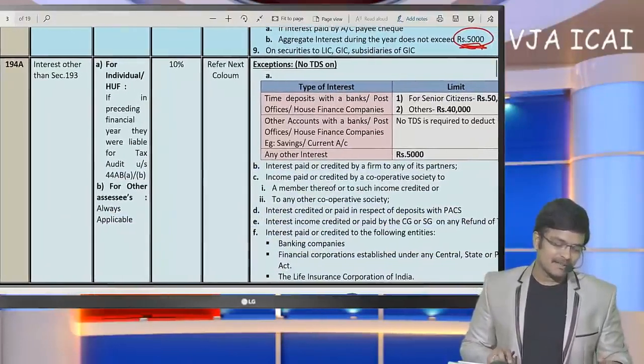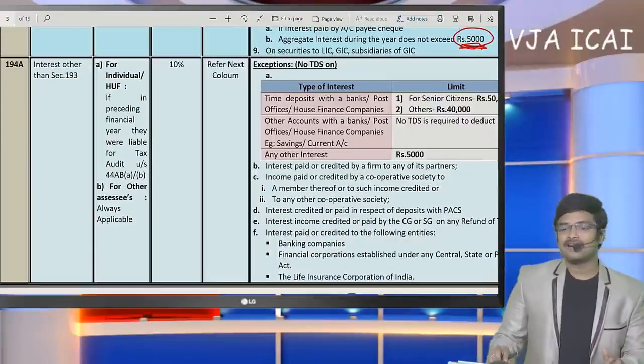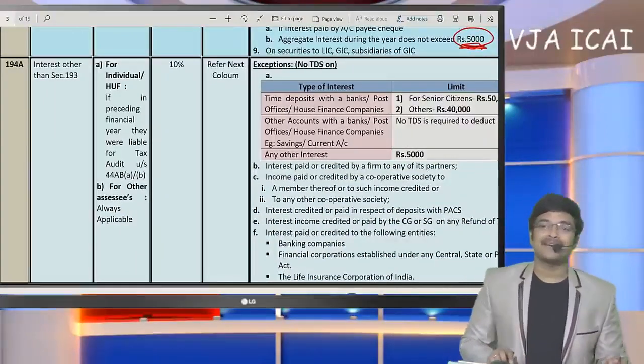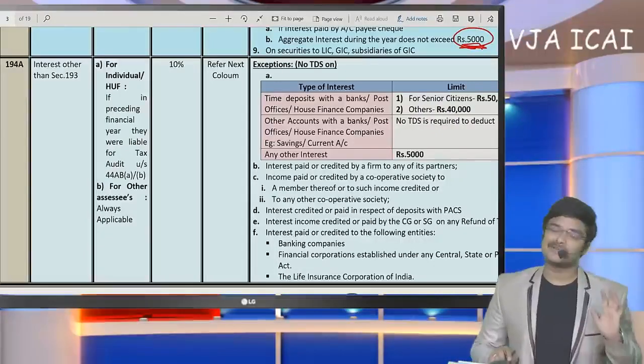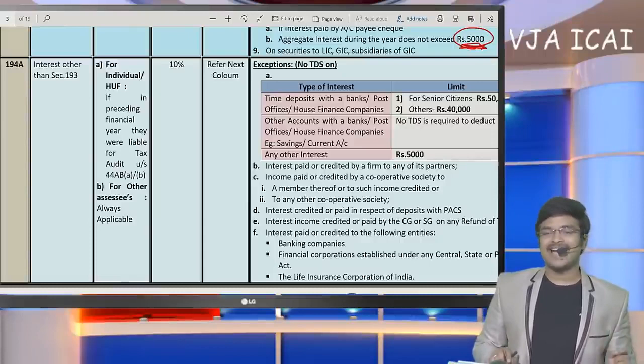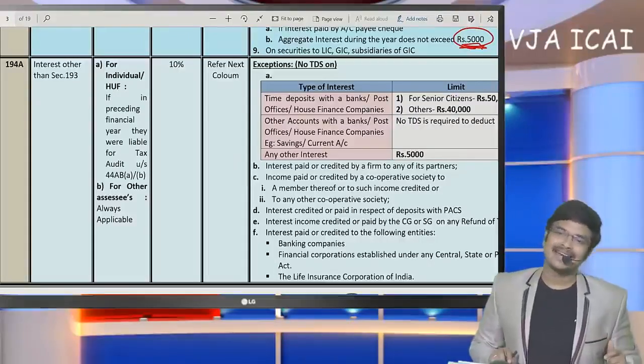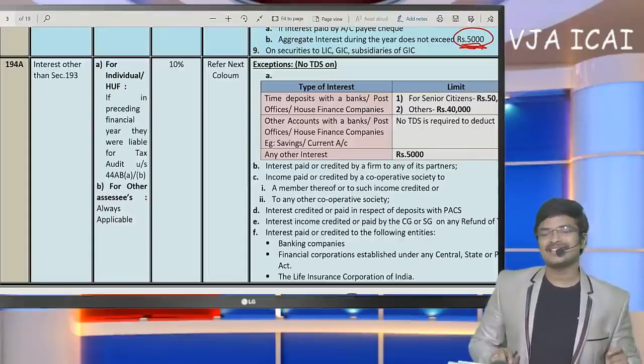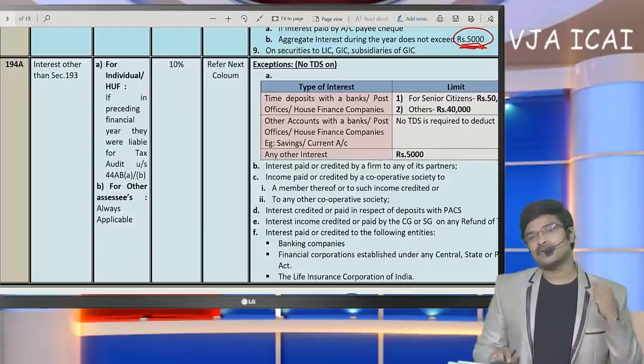Now coming to section 194. What I am going to discuss now is TDS on payment to residents only. What about TDS on payment to non-residents? Sir, we have a separate discussion on NRI taxation, so there we will discuss the TDS provisions which are applicable to non-residents.